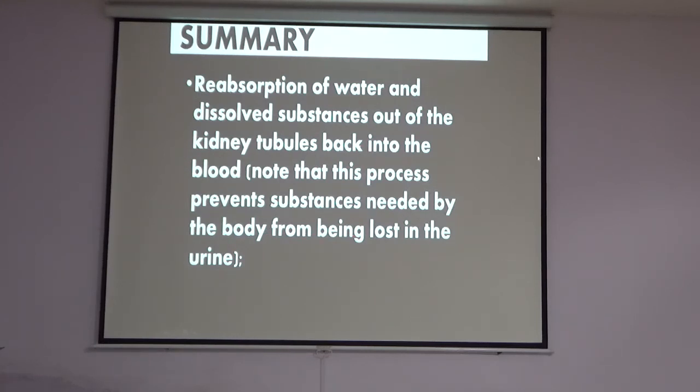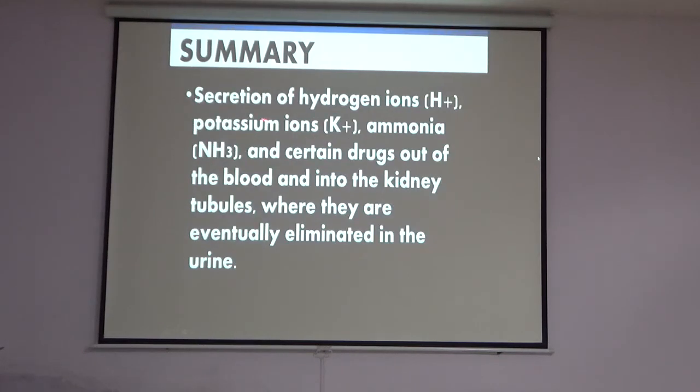So nutrients, glucose, amino acids and important electrolytes are reabsorbed here. Secretion of hydrogen ions, potassium ions, ammonia ions and certain drugs out of the blood and into the kidney tubules, where they are eventually eliminated in the urine.